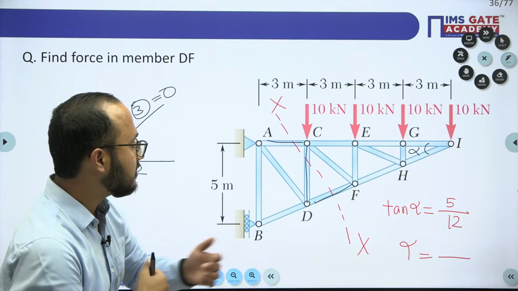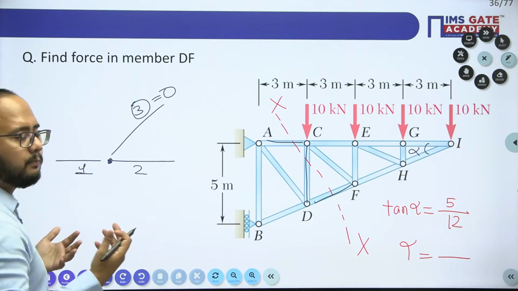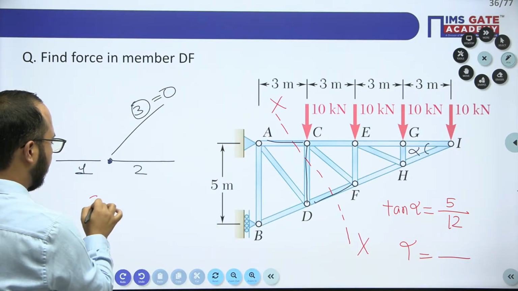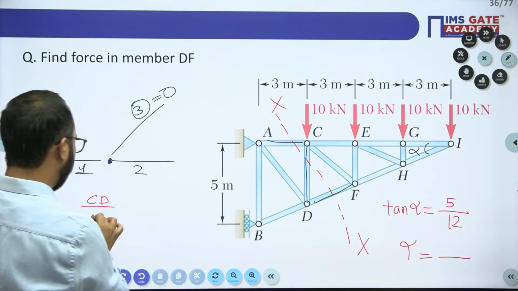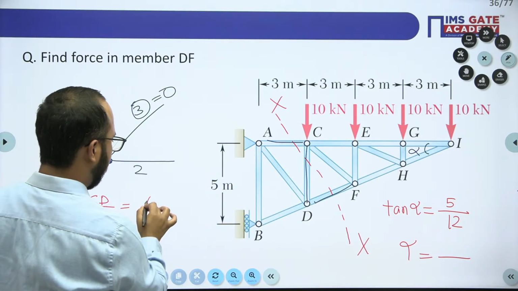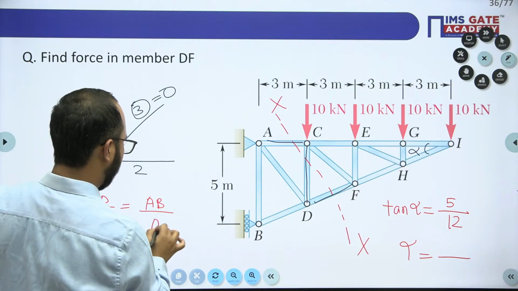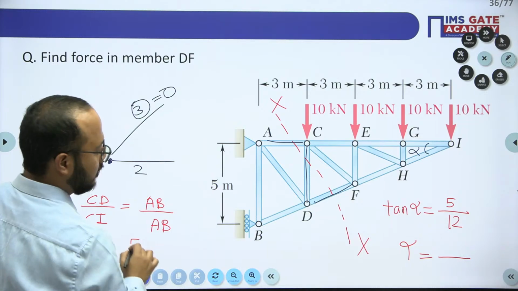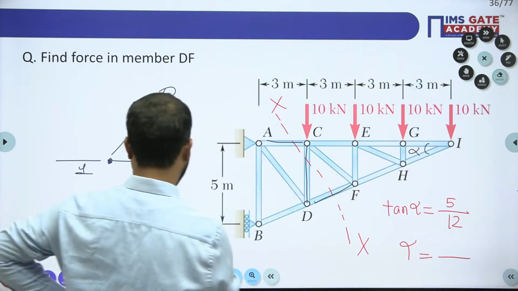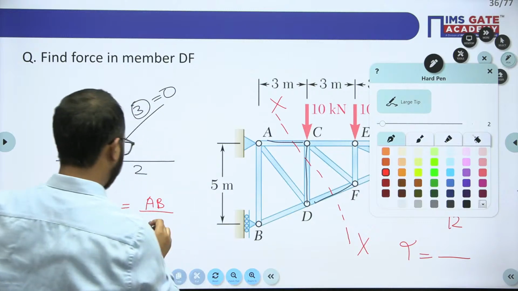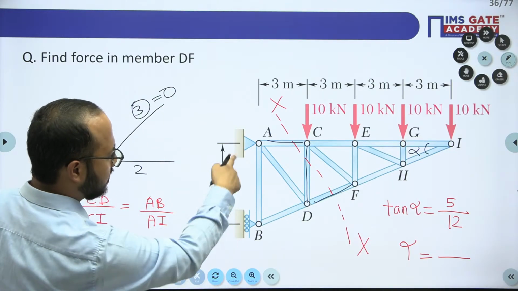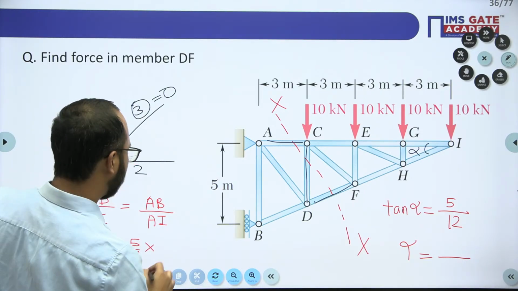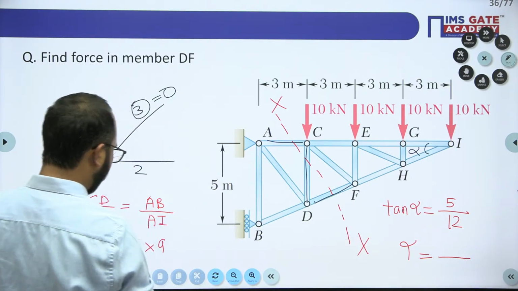Now, what is the important part? CD distance. Similar triangle property you can apply here to calculate the CD distance. So I can write CD divided by CI equals to AB divided by AI. So from this one CD will be equals to AB divided by AI. So AB is 5, AI is 12, that is 5 by 12. What is CI distance? That is 9. So from that one CD value we will get.